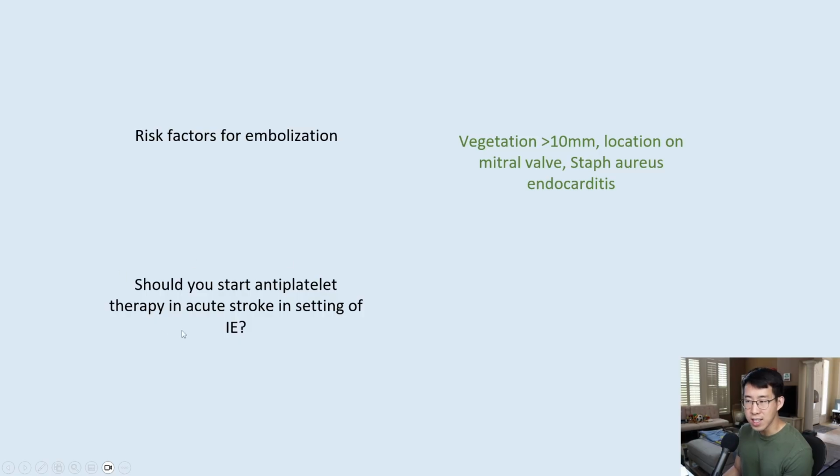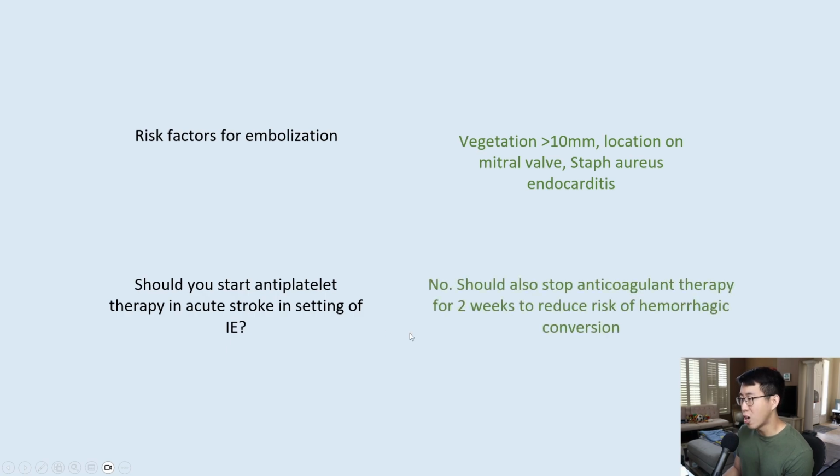And if somebody does have a stroke, should you then start antiplatelet therapy in the setting of infectious endocarditis? The answer is no. You should also stop anticoagulant therapy for 2 weeks to reduce the risk of hemorrhagic conversion. These strokes due to septic emboli are very prone to bleed, and so that's why we stop the anticoagulation.